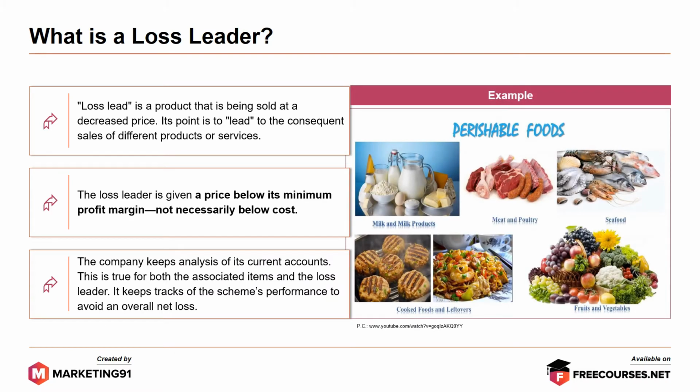Examples of loss leaders are perishable foods, such as milk and milk products, meat, seafood, fruits and vegetables, etc. Supermarkets put up food staples for sale. These include bananas, milk, etc. This brings the consumer to the business. The placement of these is strategic. They are kept far away from the store entrance to improve its impact. This makes the customer go through the entire store to get hold of the loss leader, but in the process, he or she notices other products in the store which could lead to an impulse purchase.